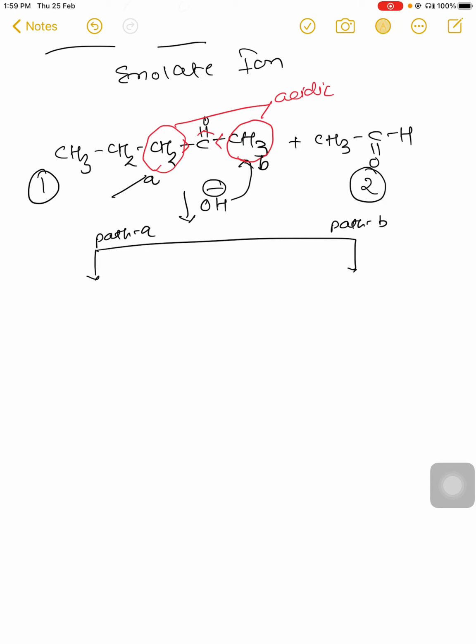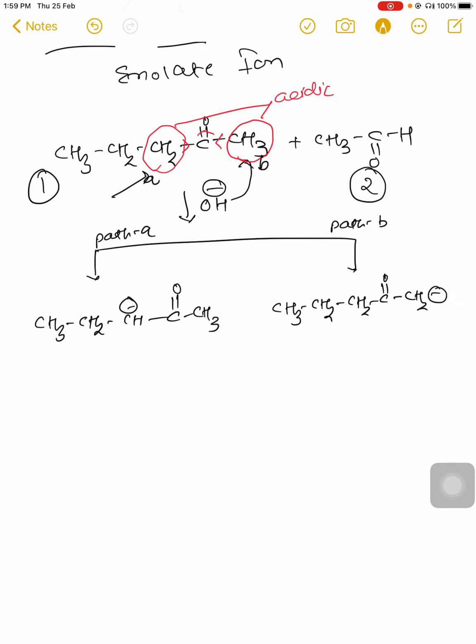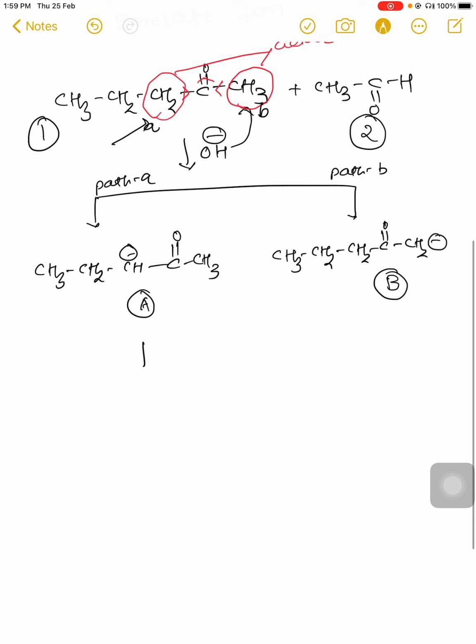In path A, suppose a hydrogen atom is abstracted from the CH2; there will be formation of CH3CH2CH minus, C=O CH3. At present we don't know which is more favorable, so we are discussing both the possibilities. And in case of path B, we will have carbanion B. Suppose this is carbanion A, this is carbanion B. Now which one is more stable?